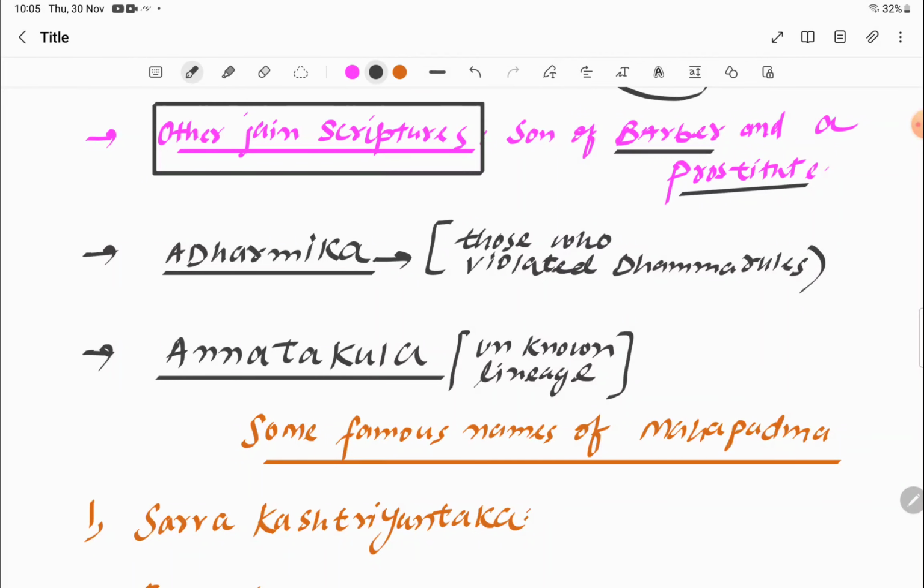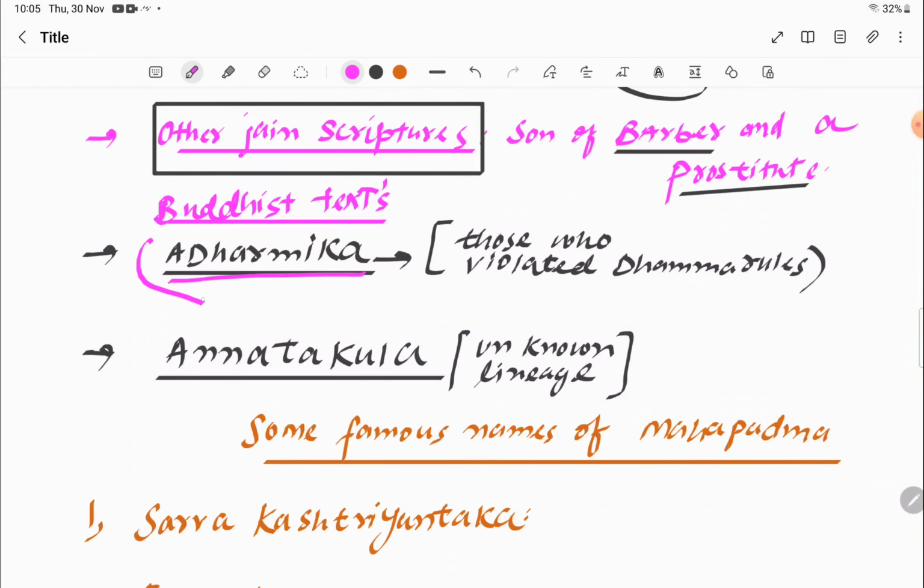Due to his low birth and his Shudra origin, he is known by two names according to Buddhist texts. The first is Adharmika.